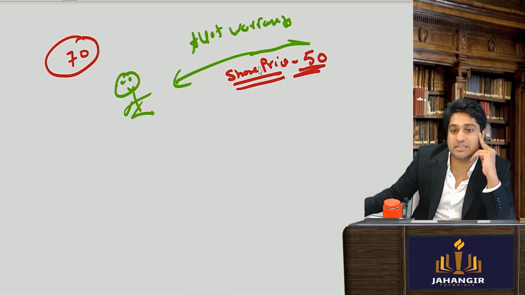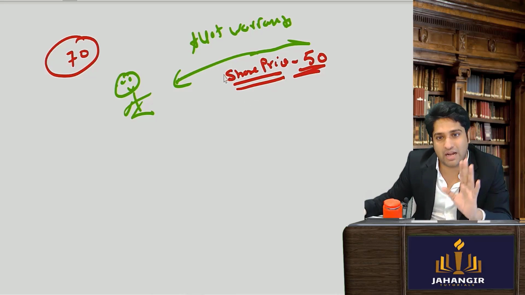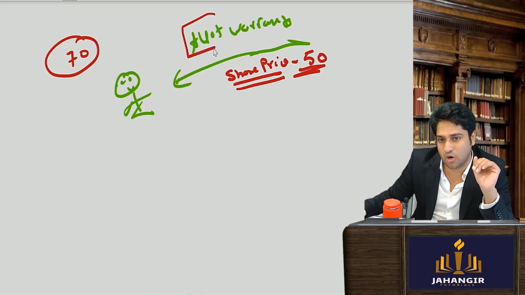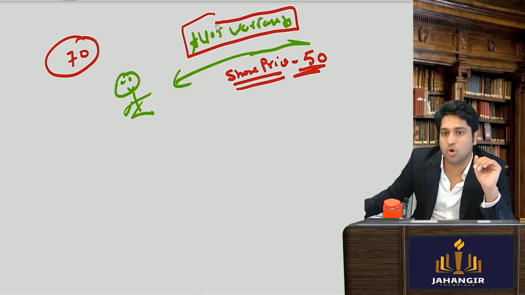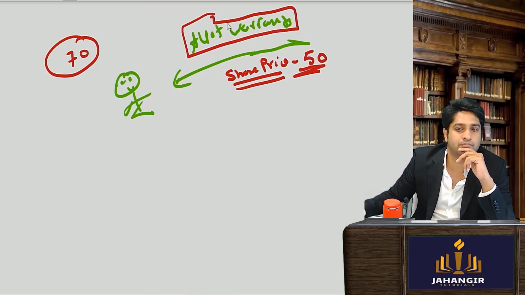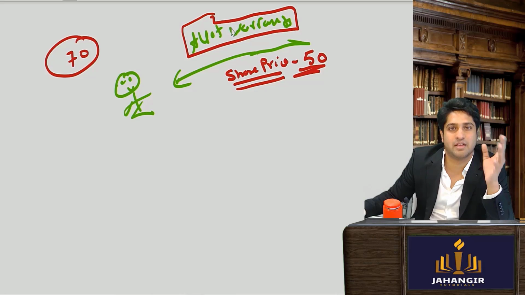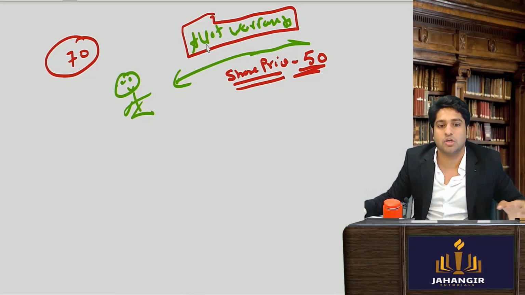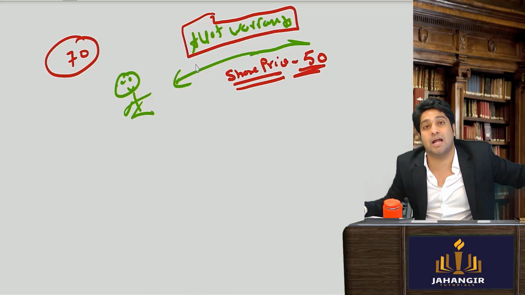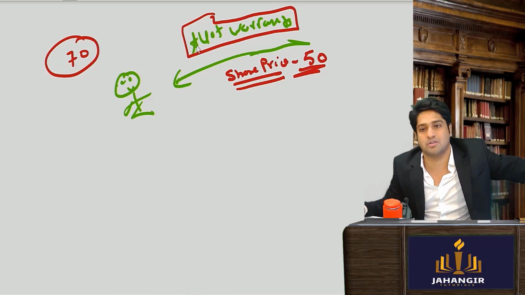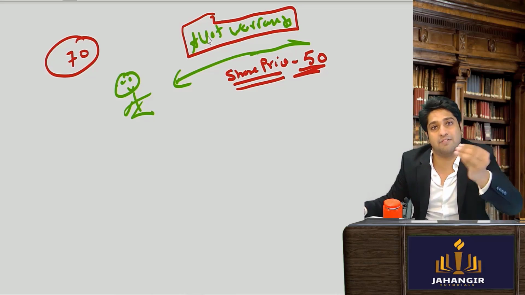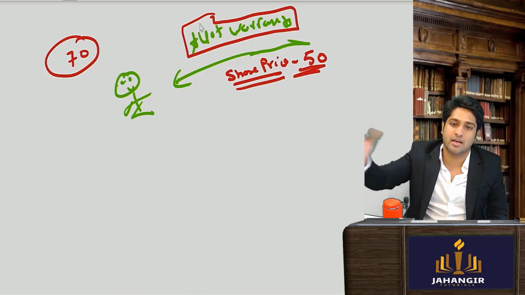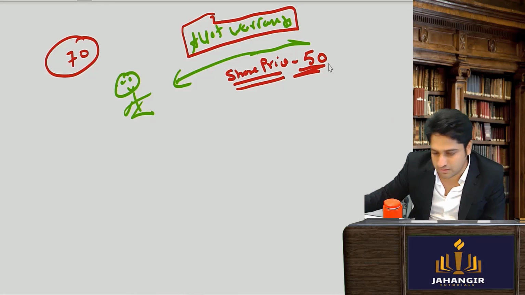So what happens if he wants to get this option that he can buy it at 50 rupees? Would you want to buy it or no? Yes, you would want to buy, but you can't exercise it today. You have to wait. In future, you will say 70 rupees is running now, in the future it will surely increase, 100, 200, and I will have a right to buy it at 50 only. So let me buy the warrants.